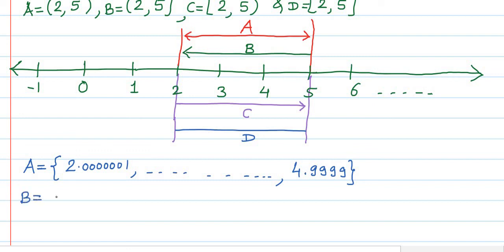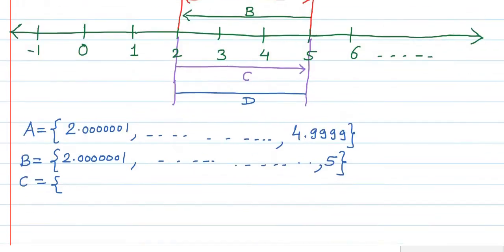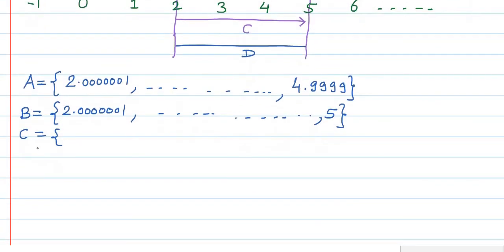Next, if we consider the set B, then the smallest member of set B is of the form 2.00001 and the largest member of the set B is 5, as it is closed from the right side. Next, the set C: its smallest member is 2 because it is closed from the left side.